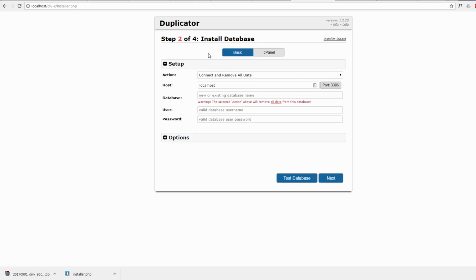Okay, so this is now where we've got to tell it exactly what to do. Connect and remove all data. That's exactly what we're going to do because there's nothing in there anyway. The host is a local host. If it was your GoDaddy or iPage site or Bluehost site, whatever, you'd put in their host name there, or the hosting name of your site.